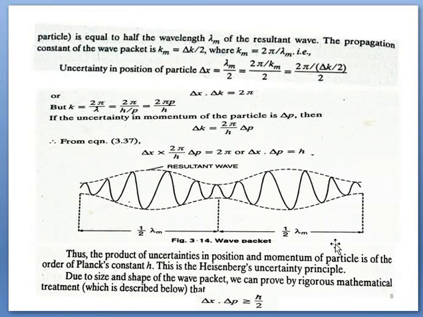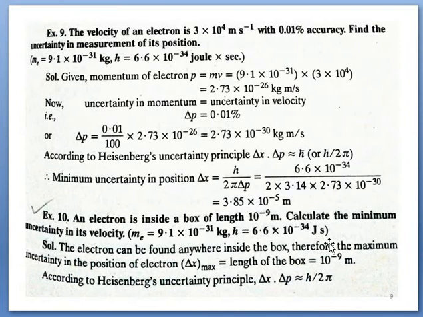So let's see the numerical problems based on this principle. In the first numerical problem, the velocity is given with 0.01% uncertainty. Here it is misprinted; uncertainty should be here. So the uncertainty in the velocity is given. Find the uncertainty in the measurement. If we have the momentum, then delta x can be obtained. So first of all, we will try to find the momentum.